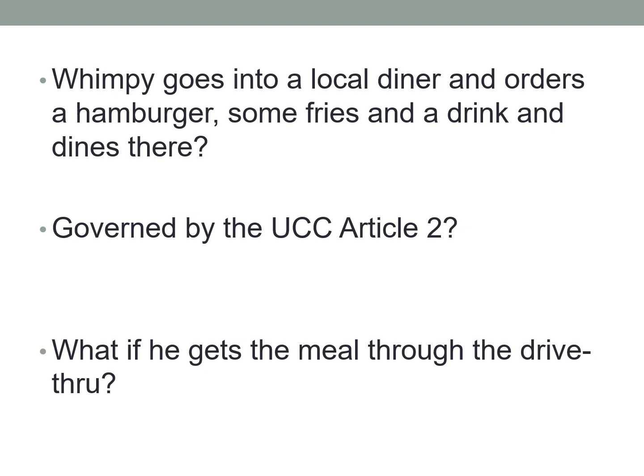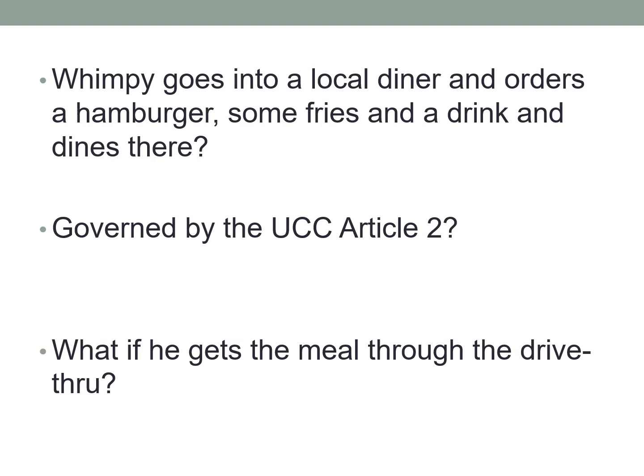This is something I think is pretty important. Here's an example. Wimpy goes into a local diner, orders a hamburger, some fries, and a drink, and dines there. And the question is, if something happens with this transaction, do the laws of the UCC Article 2 apply, or is this a common law case? Some folks might say, well, it's service. They're dining there, somebody brings them their drink and their food, and that's a service. But on the flip side, food, drink, hamburger would probably fall in the definition of goods.